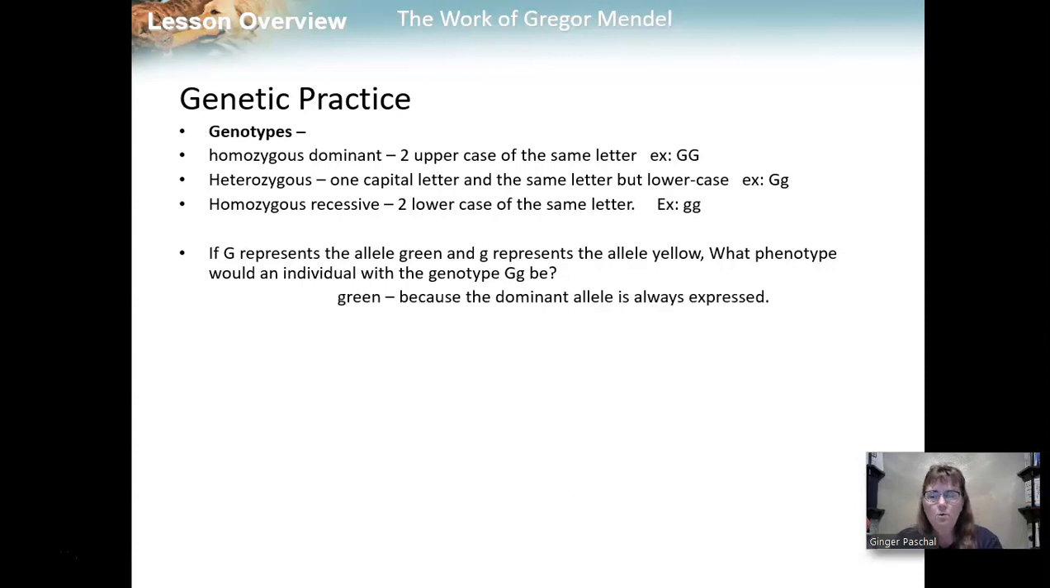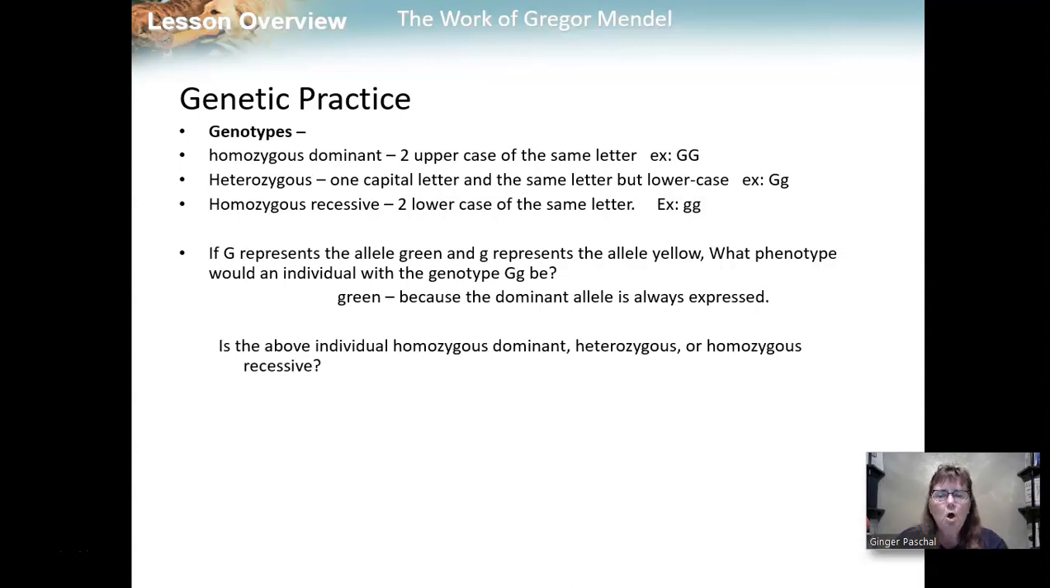If you said green, you are correct, because the dominant allele is always expressed in the phenotype. Phenotype is the physical expression of a trait. Yes, you should write that down. Is the above individual homozygous dominant, heterozygous, or homozygous recessive? Since they have a capital G and a lowercase g, what would they be? Hopefully, you said the individual would be heterozygous because they have one dominant allele and one recessive allele. They got each of these two alleles from where? Hopefully, you said one from the mom and one from the dad.